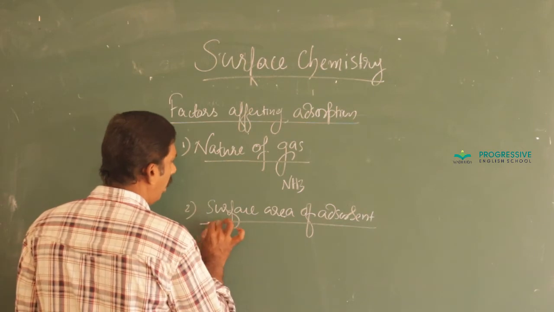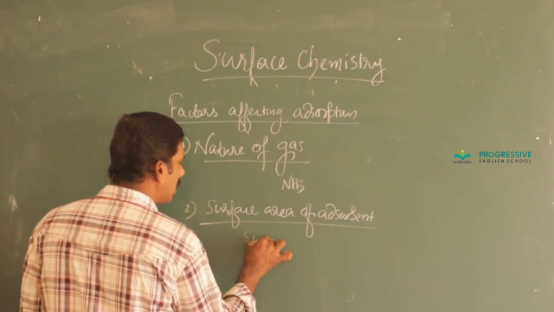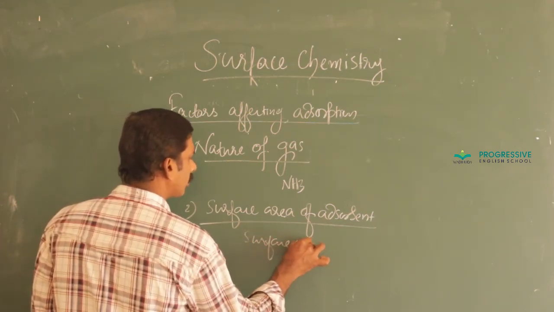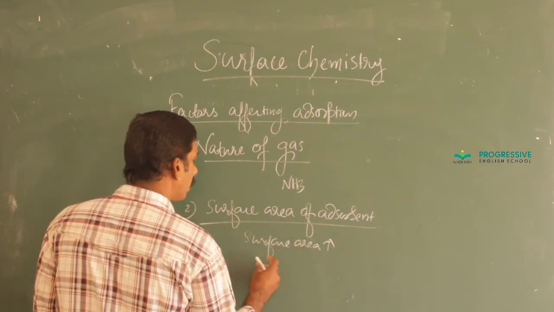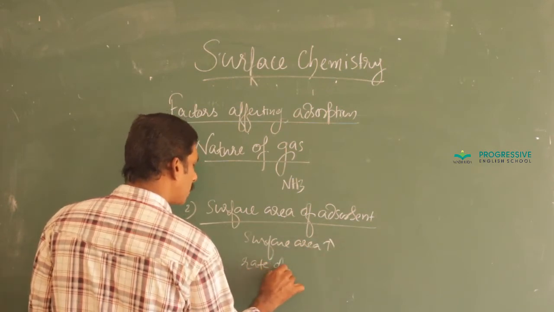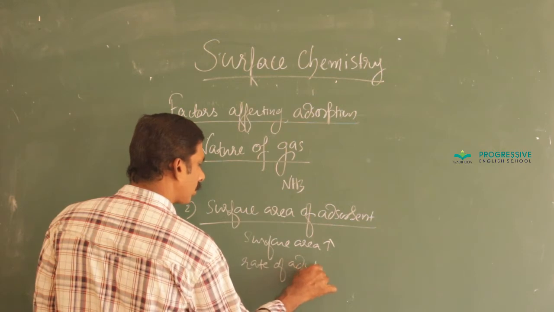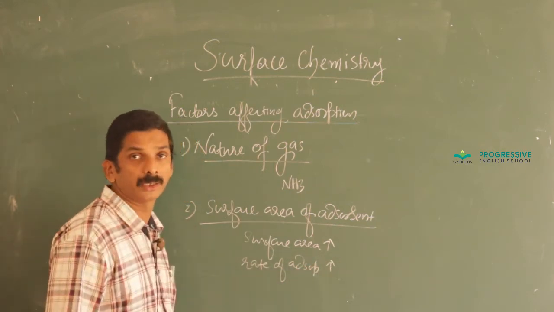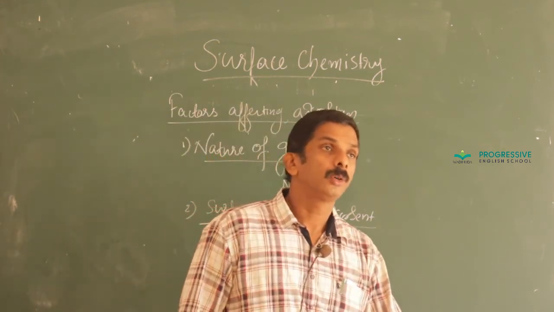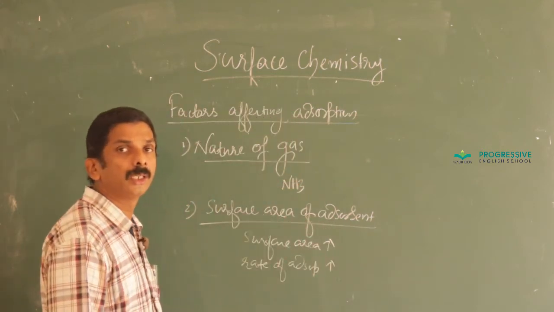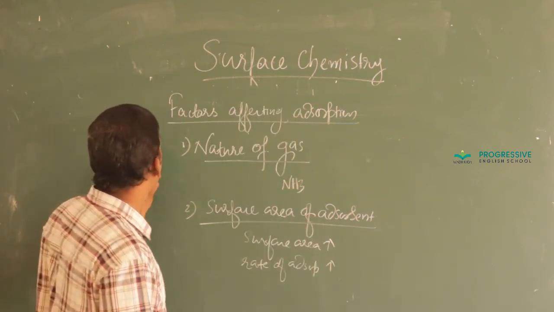Surface area of adsorbent: as surface area increases, rate of adsorption also increases. The rate of adsorption increases with the increase in surface area of adsorbent.